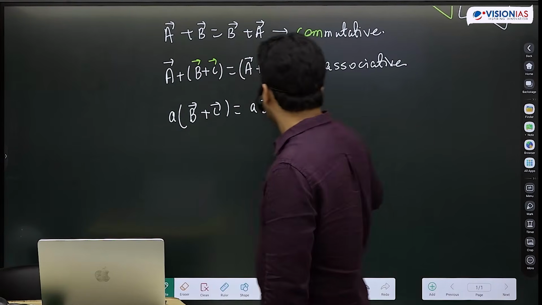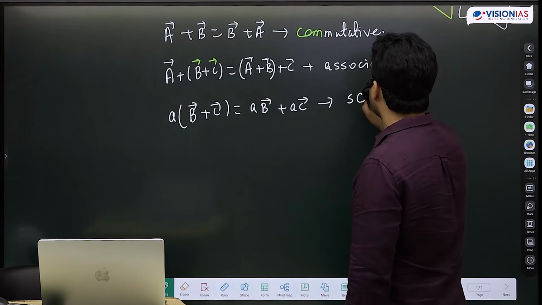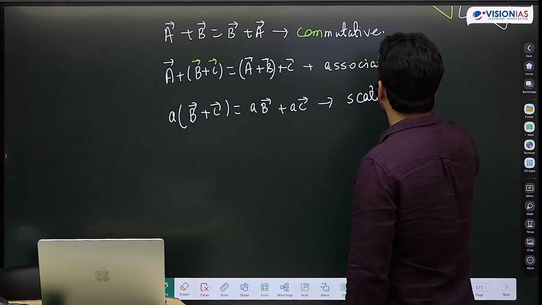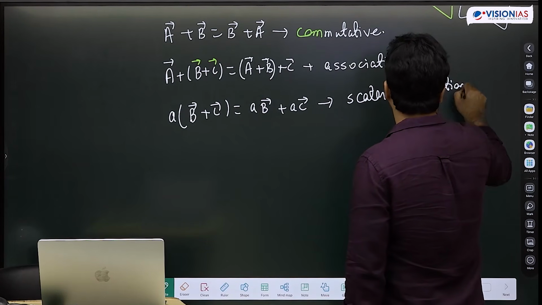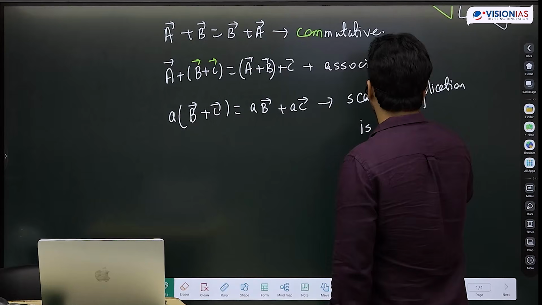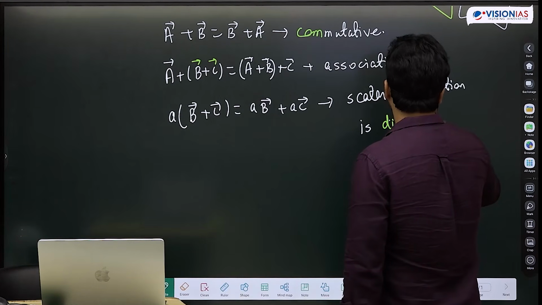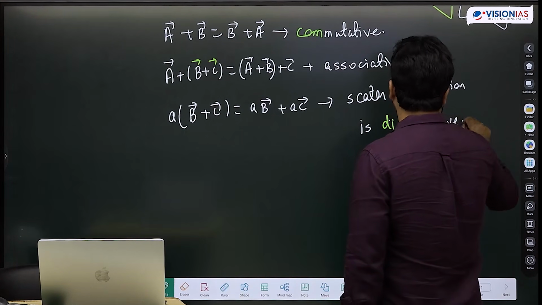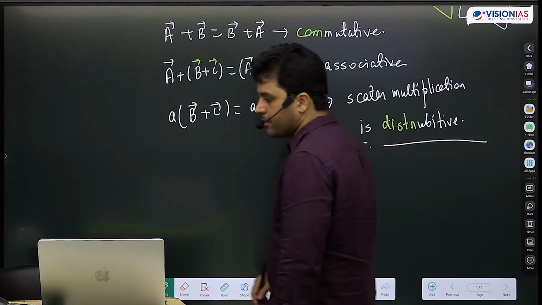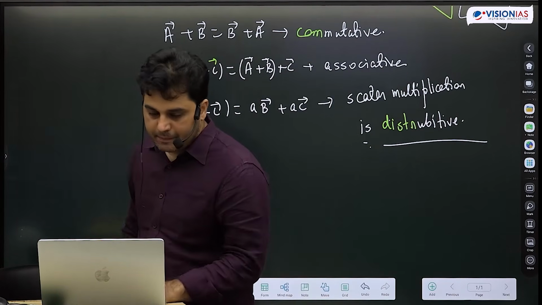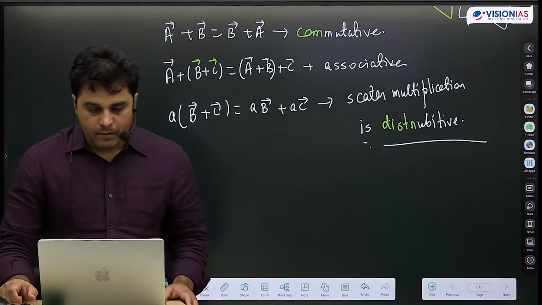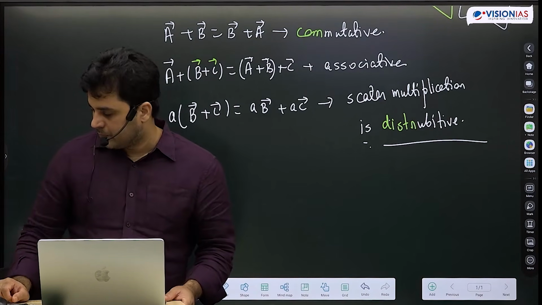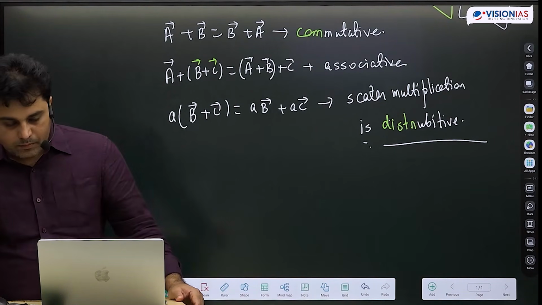What will we call this? Scalar multiplication, distributive. Give this heading: dot product. Dot product.